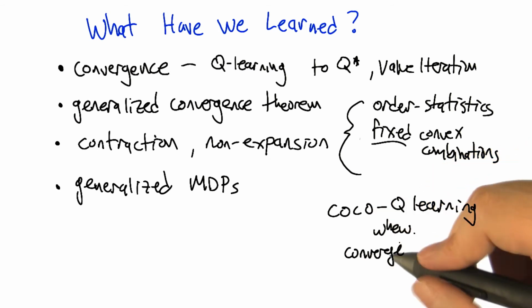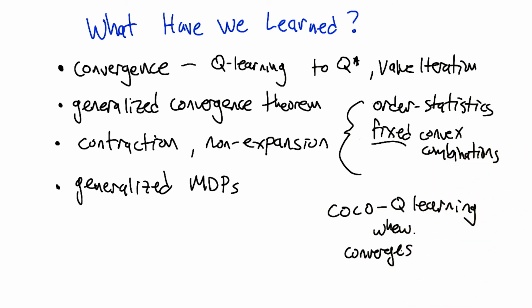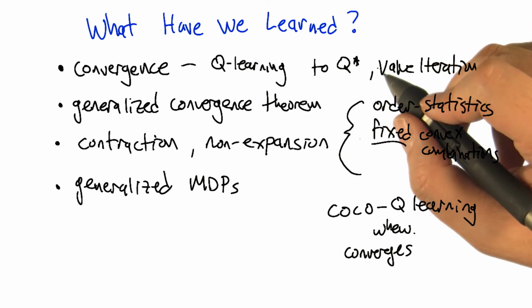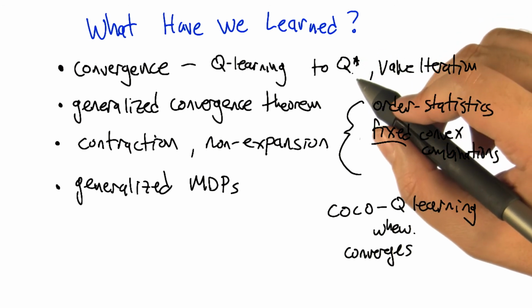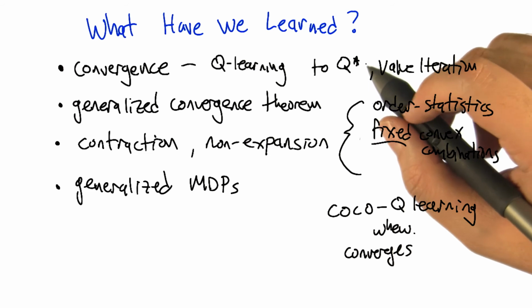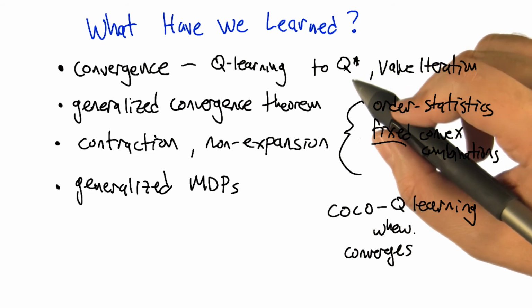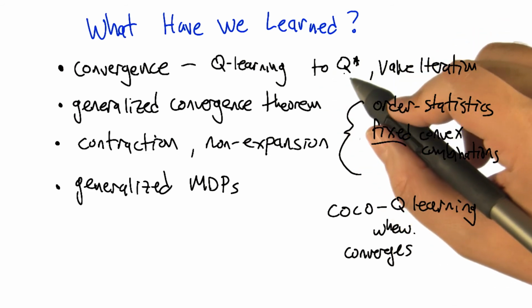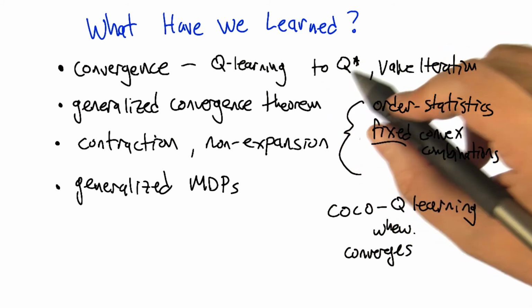Okay. So up on the very first line, you have convergence. And it's not just convergence for Q-learning, but the Q-learning actually converges to Q star, which is mildly miraculous. So are all these other things that we were looking at, these generalized operators and the order statistics stuff, those things converge, but do we know what they converge to? Right. Yeah, they converge to that which they converge to. So in general, it's not Q star, right? Because we're actually defining a different set of Bellman equations. So it actually is defining a different fixed point.